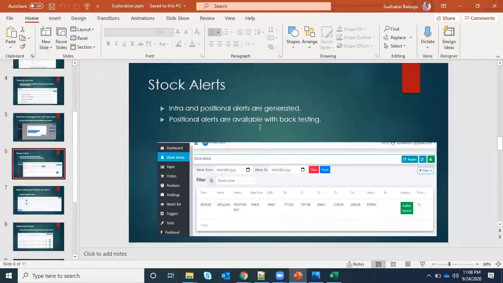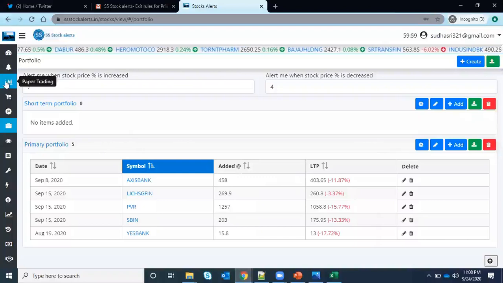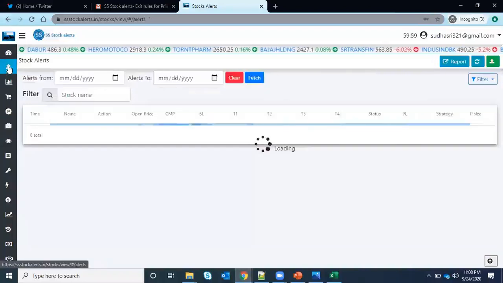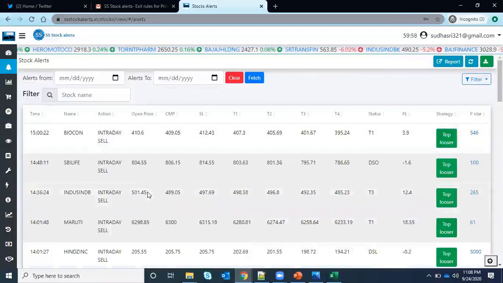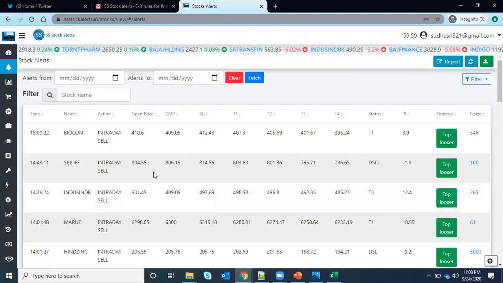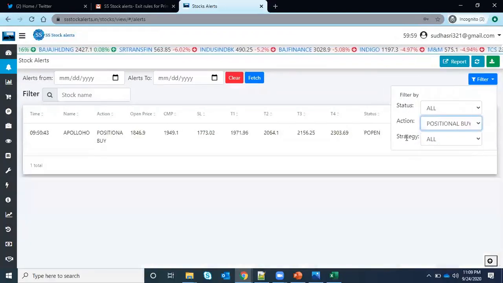And stock alerts, I will give just a small overview only. I will not go into depth here. I just want to go to alerts. Currently these are algo alerts, based on one or two strategies, and there are intraday and positional alerts. I'll just go for positional because I like positional much more.